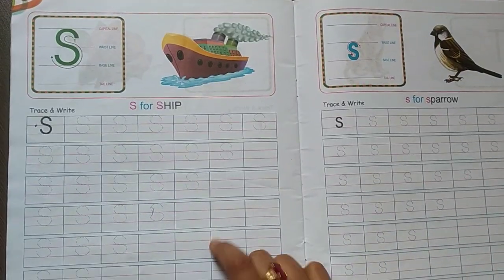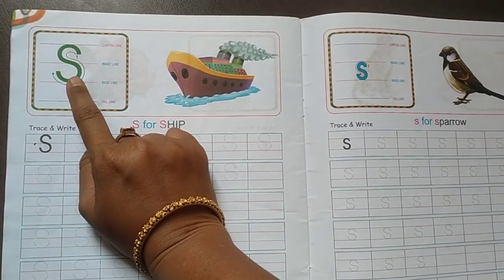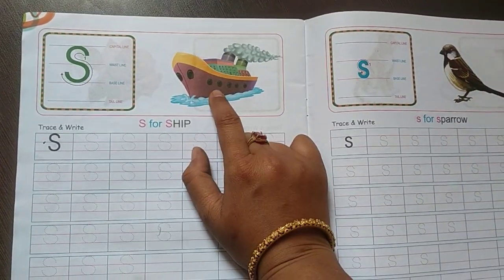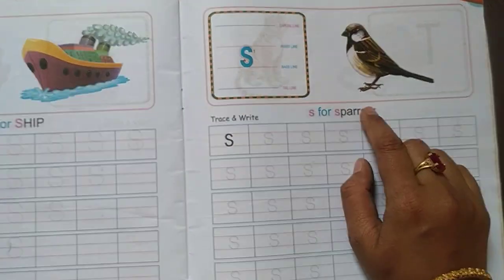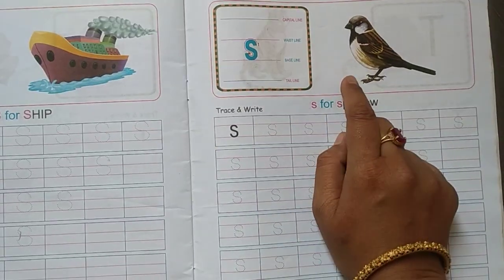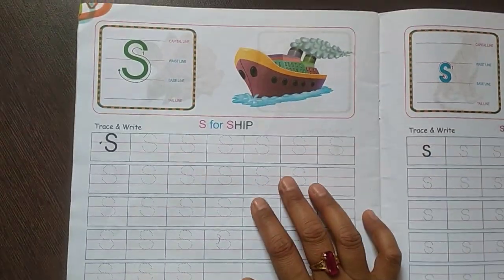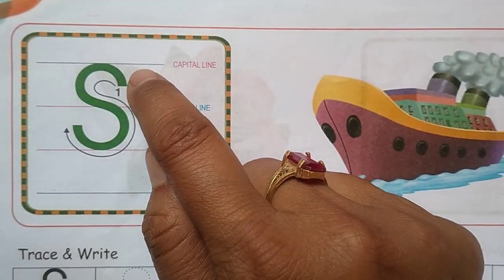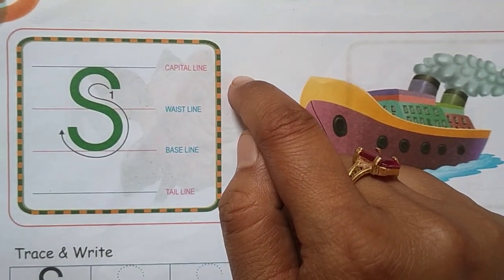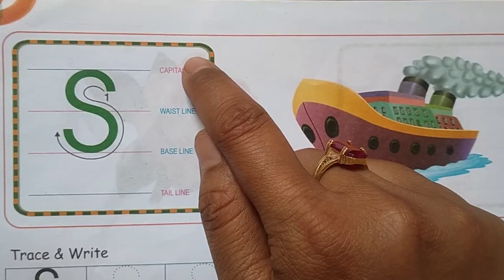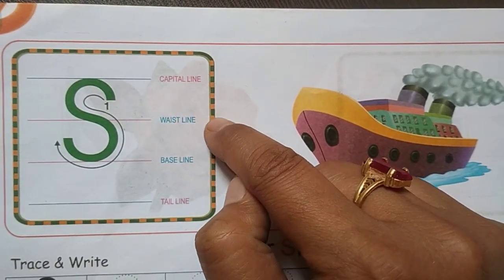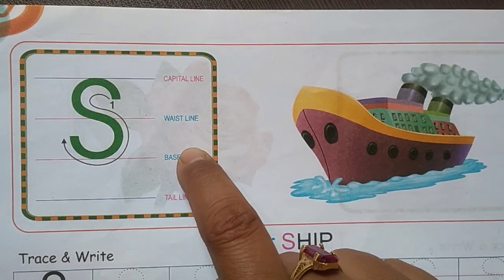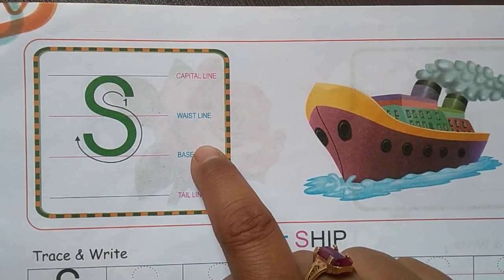See, letter S. S. Sheep. S. Ship. S. Sparrow. Let's learn how to write letter S. So we will keep our finger like this, go up, down, again curve, letter S, letter S.